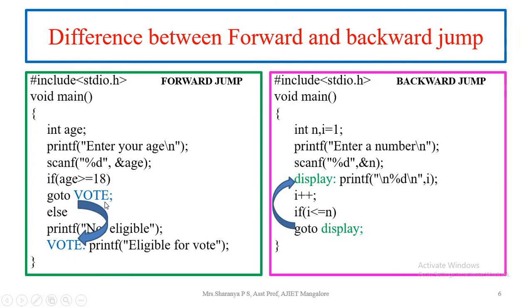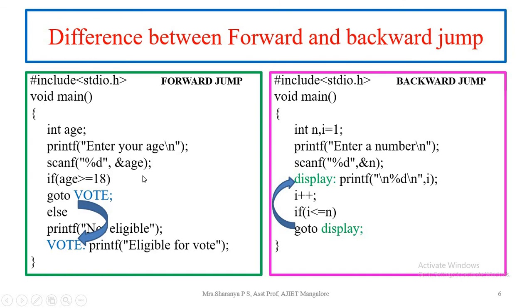Here, oath is the label used, and there is no restriction that uppercase needs to be used. We can use either lowercase or uppercase, but the same label needs to be specified somewhere in the code where the control needs to be moved. Oath is described in this particular line with the statement that needs to be executed: eligible for oath.